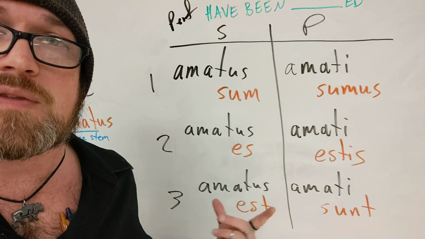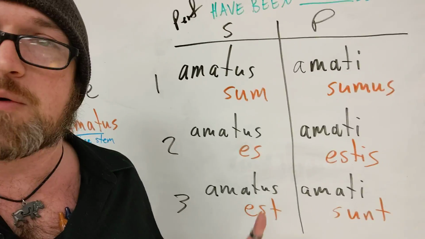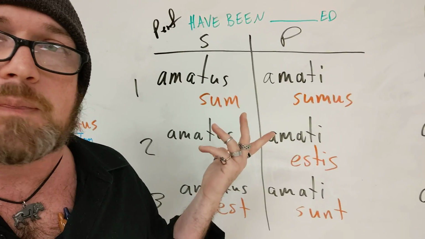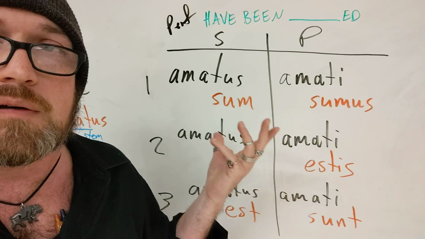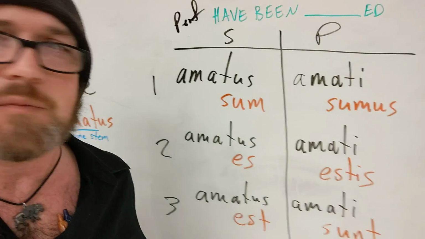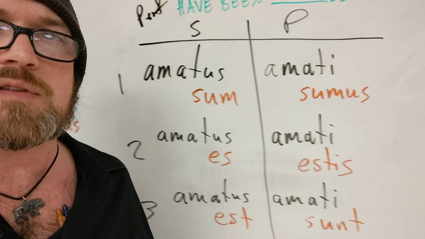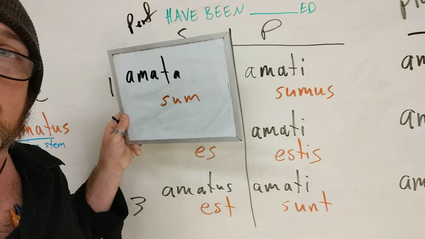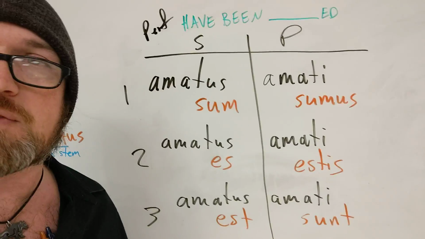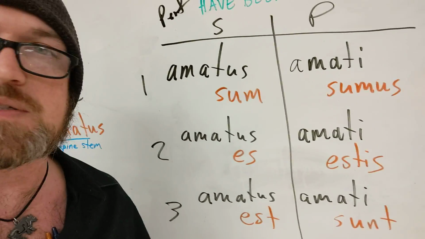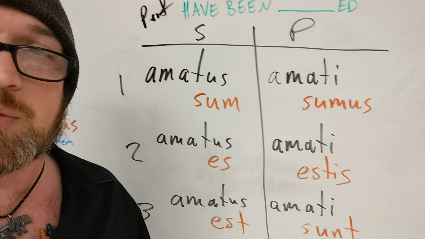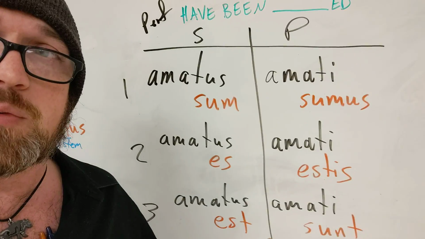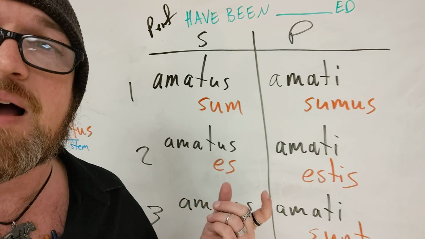If my subject is a boy, then yeah, I can say amatus est, or for that matter, if I, the speaker, am a boy, then I can say amatus sum. But you could totally have a woman say it, except she wouldn't say amatus sum. She would have to use the feminine version of her adjective, amata sum. And that goes for any of these other forms. If you were trying to say you have been loved and you're talking to a boy, then yes, you would say amatus es. But if you're talking to a woman, you would say amata es.